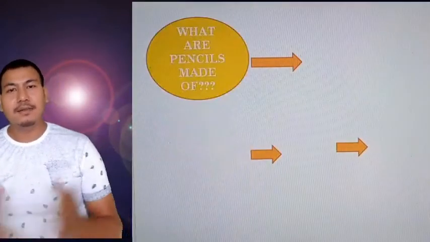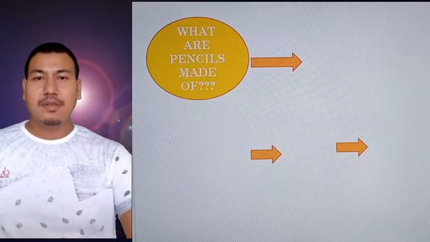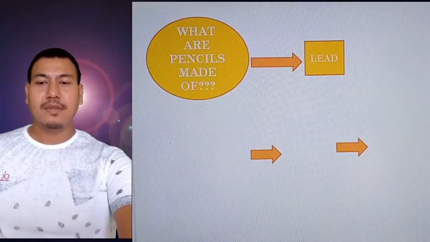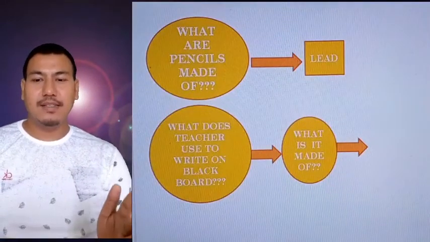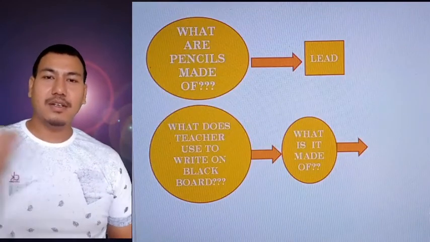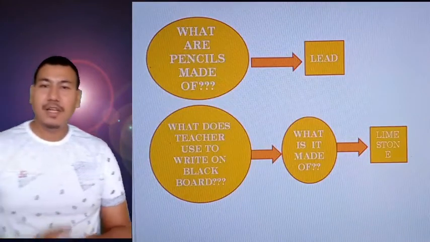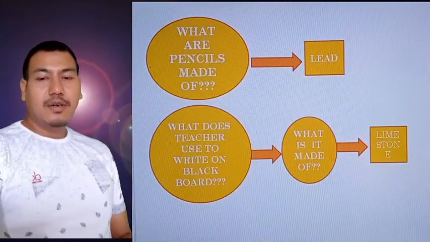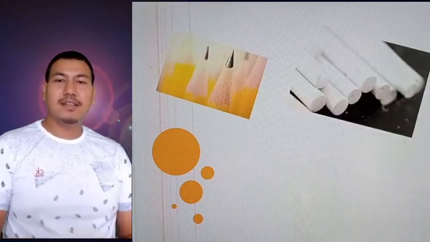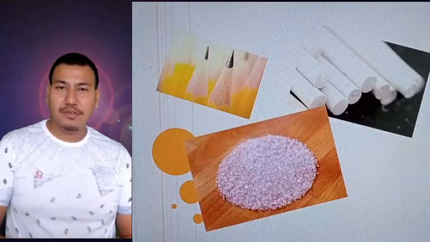What are pencils made up of? It is made up of lead. What does a teacher use to write on the blackboard? Obviously, we saw the teachers are using chalk. And what is it made up of? It is made up of limestone. Okay, now you can see the image of the pencil and the chalk. The pencil is made up of lead and the chalk is made up of limestone.